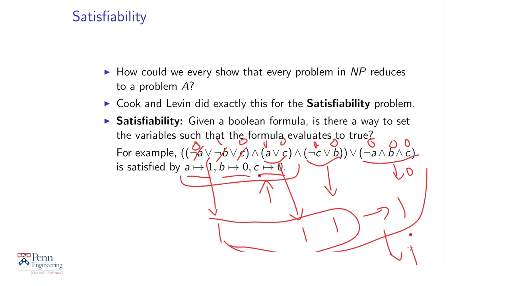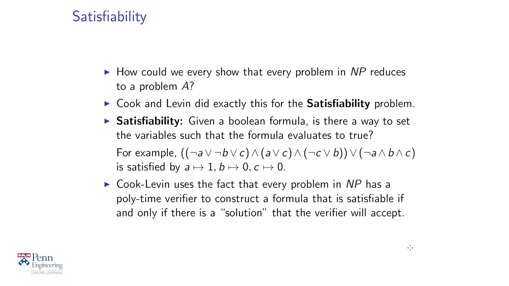So I hope you understand what a satisfying assignment is and what a Boolean formula is. There are a lot of references you can find explaining Boolean formulas and combinations and so on in greater detail. So the Cook-Levin theorem says that the problem of determining whether a Boolean formula is satisfiable, note that that's a decision problem, because given a Boolean formula, either it's satisfiable or not. So it's a decision problem. And the problem of deciding whether a Boolean formula is satisfiable is NP-complete, meaning it's the hardest problem in NP.